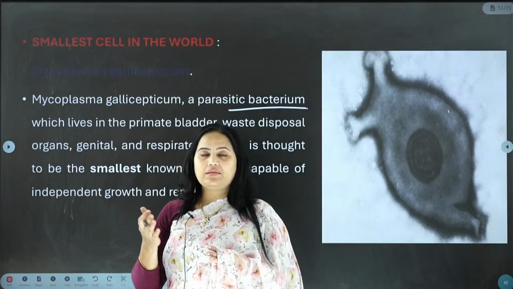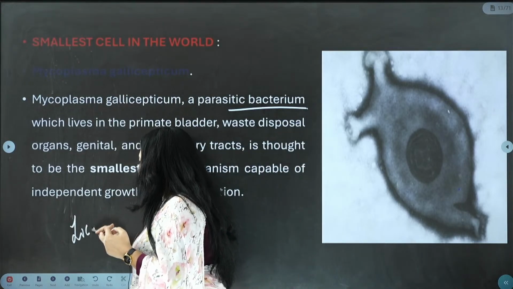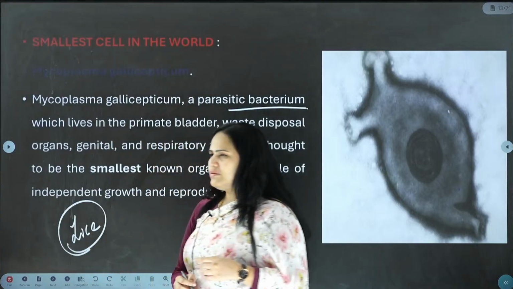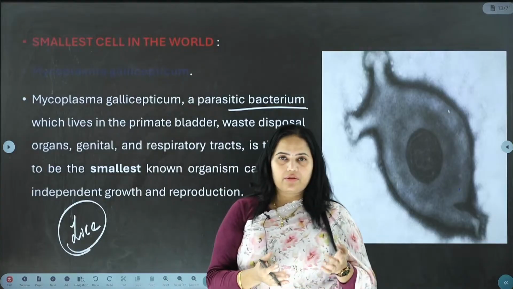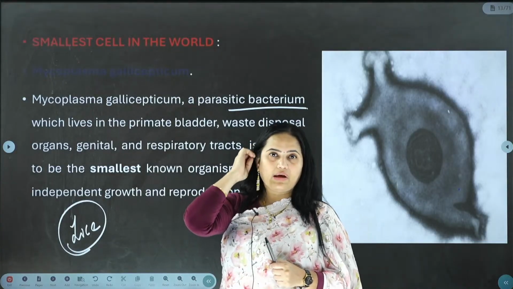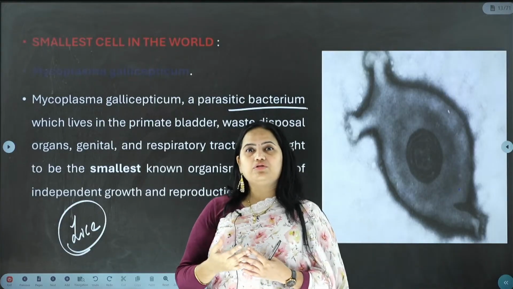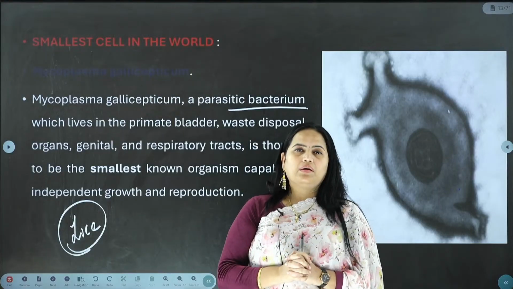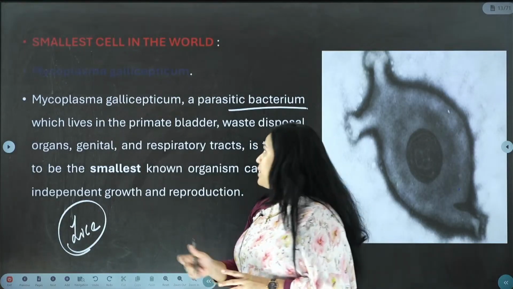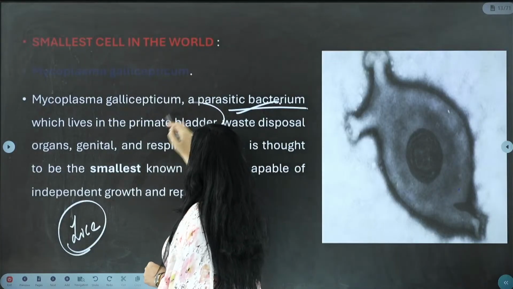For example, take the case of lice. A lot of children usually have lice. Even in my childhood, when I was in 3rd or 4th grade, I also used to have lice on my head. These lice do not directly produce their nutrition, they derive their nutrition from the host. Such organisms are called parasites. So parasitic bacteria live in primate bladders.